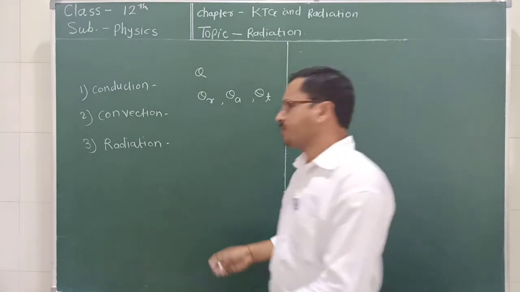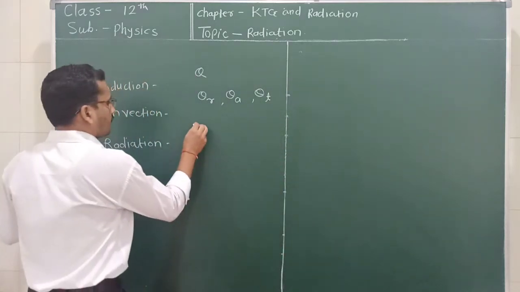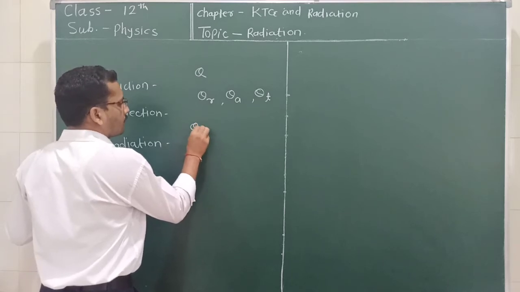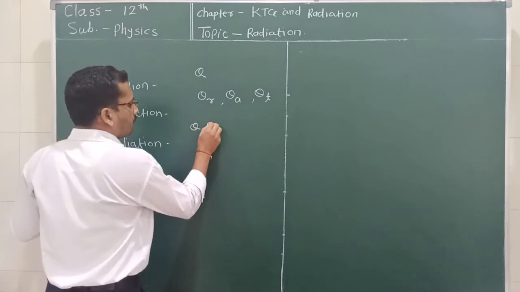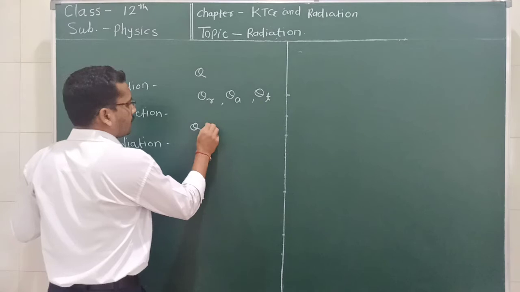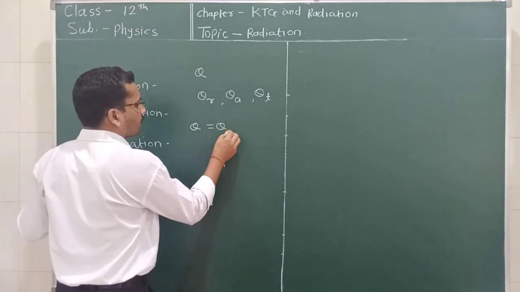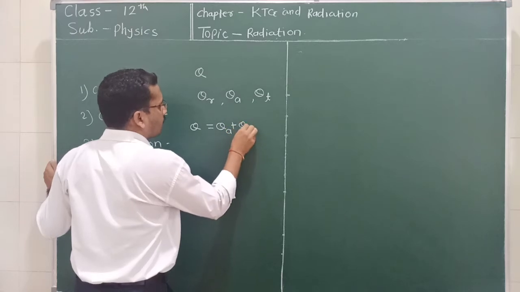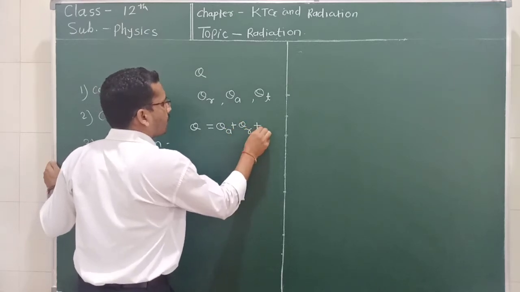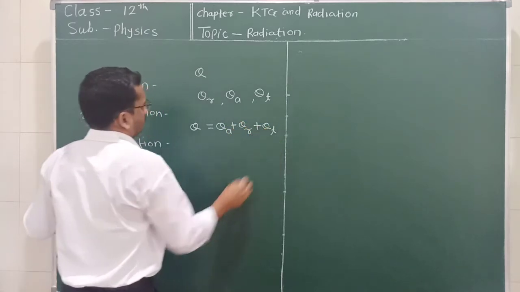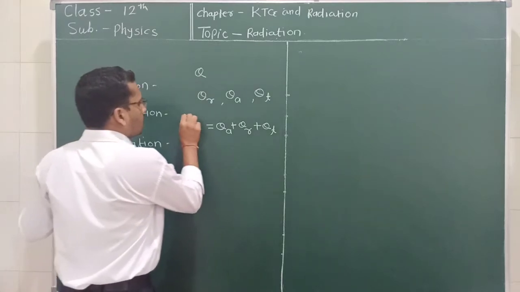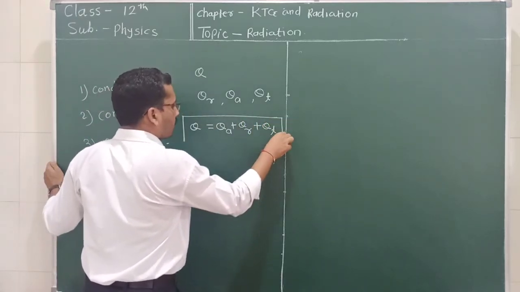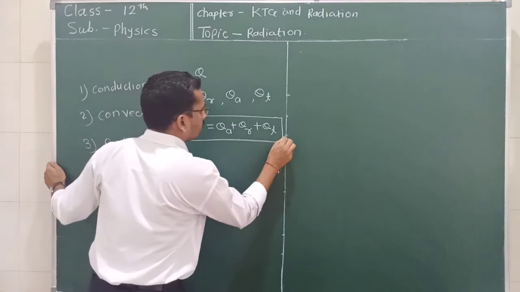Okay, so simply we can write here that this Q, the amount of heat incident on the surface, is nothing but the sum of the amount of heat absorbed plus the amount of heat reflected plus the amount of heat transmitted. So Q is equal to QA plus QR plus QT.